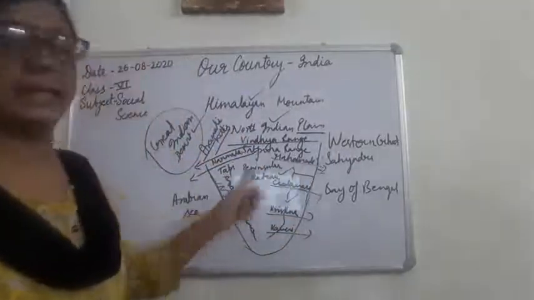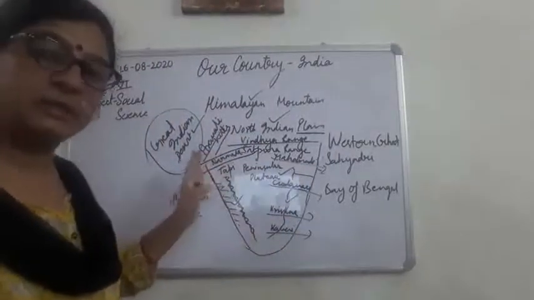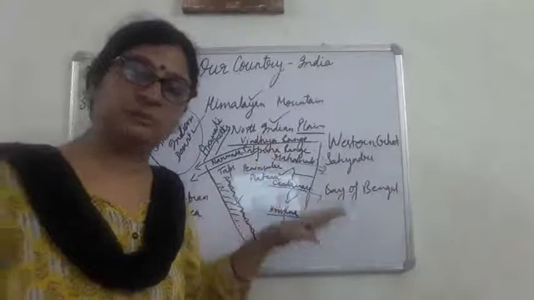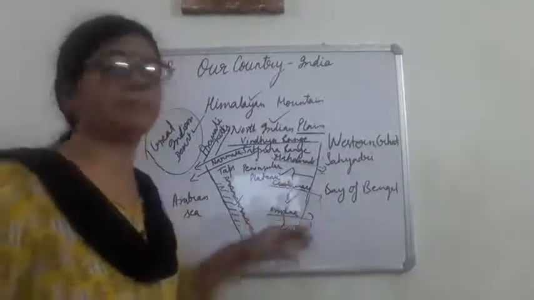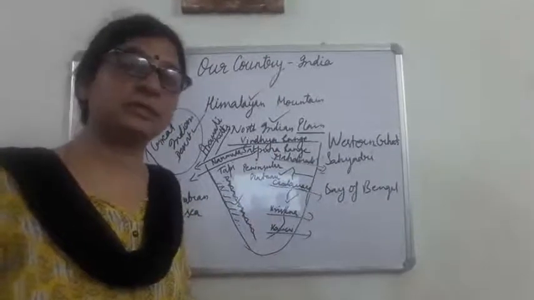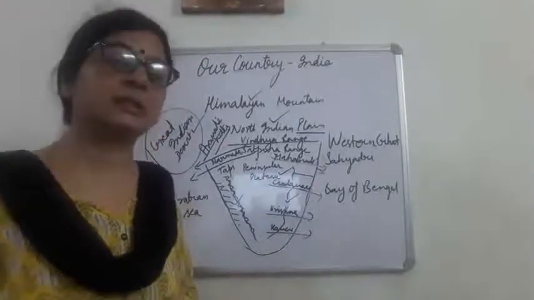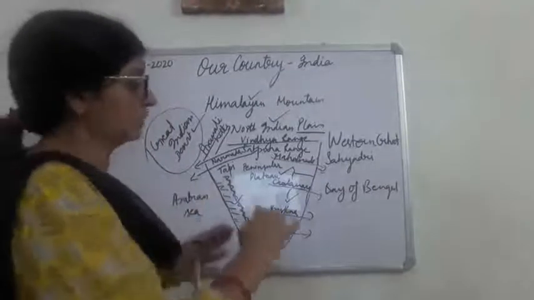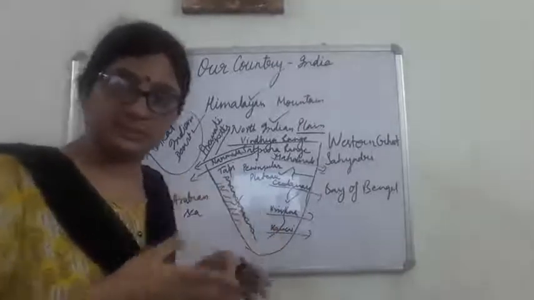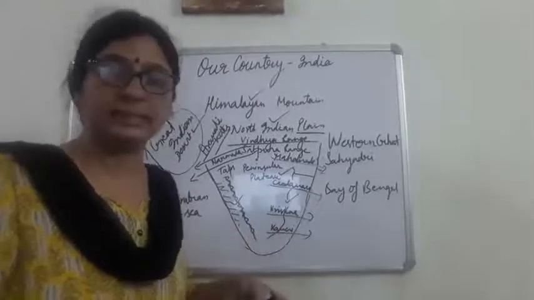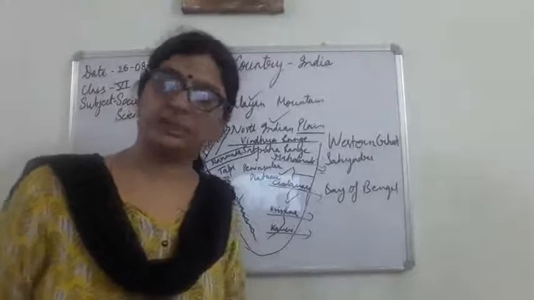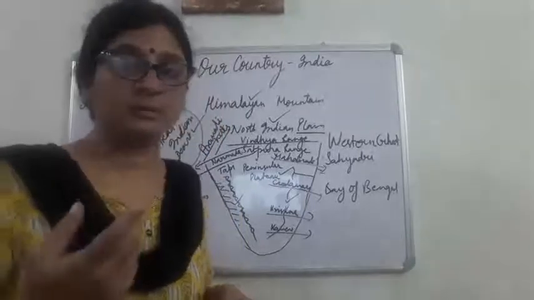These are the east flowing rivers, and when they fall in the Bay of Bengal, at that time they make delta. Delta क्या होता है, जो rivers होती हैं वो क्या होती हैं, जब वो flow करती हैं और उनमें जब बहुत speed होता है, तो at that time what do they do.